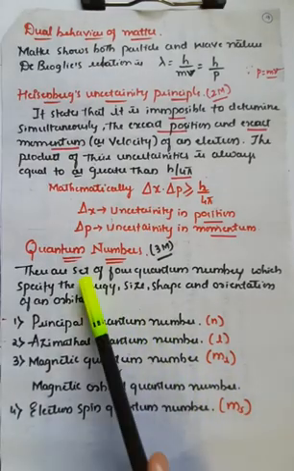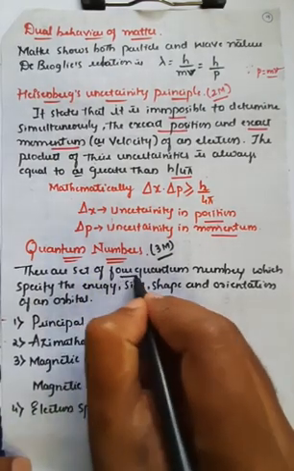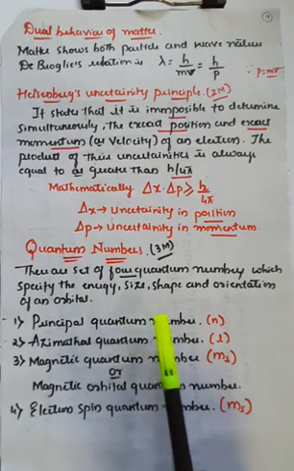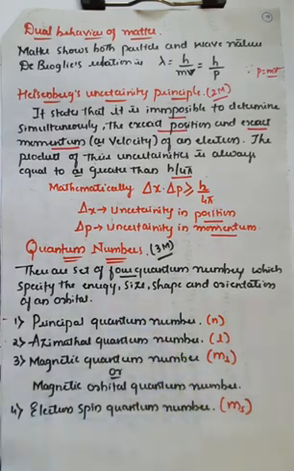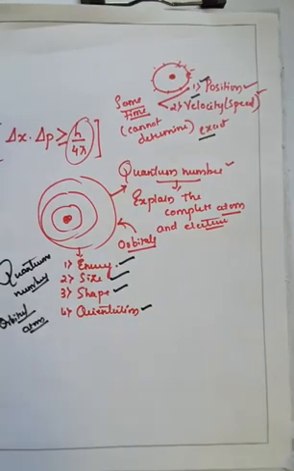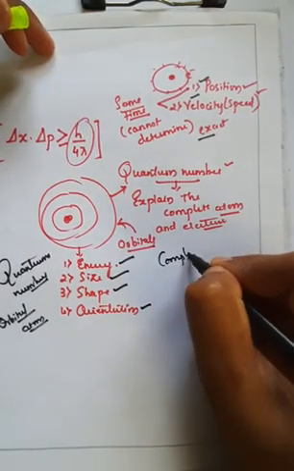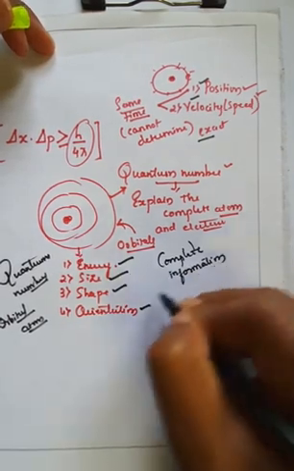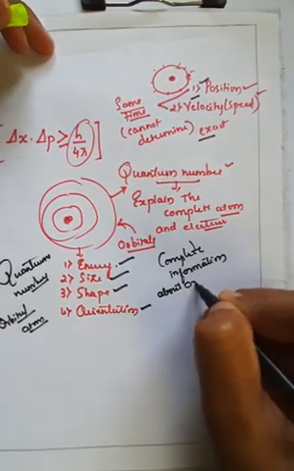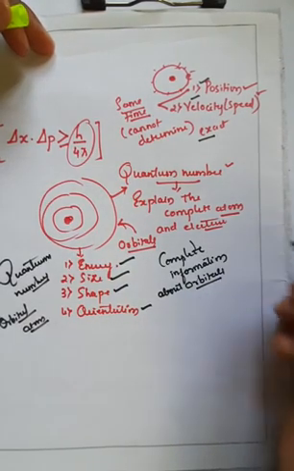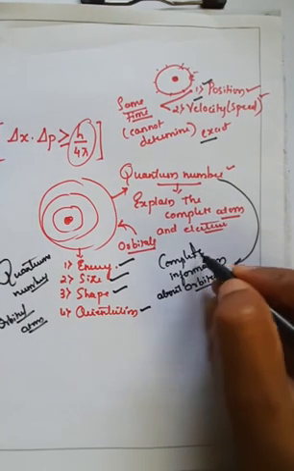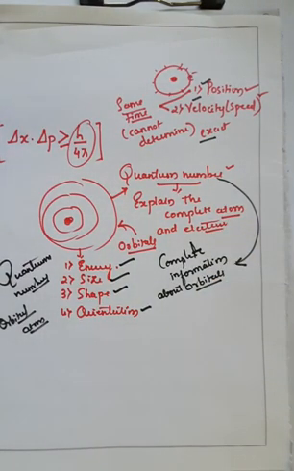So there is a set of 4 quantum numbers. These 4 quantum numbers are useful for the determination of the energy, size, shape and orientation of the orbital. That is nothing but the complete information about orbitals, which is given by the quantum numbers. So quantum numbers explain the complete information regarding the orbitals.